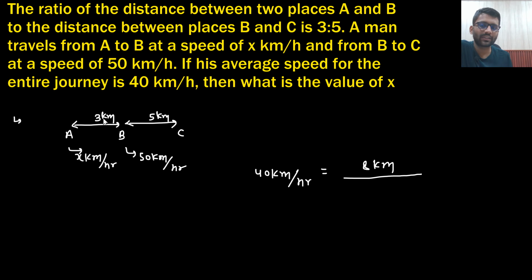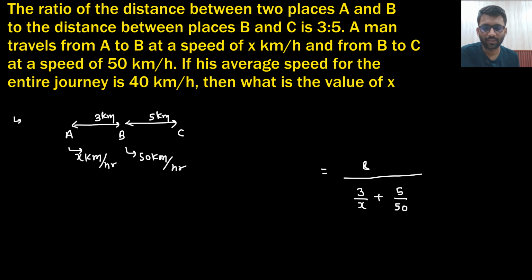If he is moving with the speed of x km per hour, that means he will take 3 by x time. Distance upon speed is time, plus distance upon speed. What is the distance? 5 by 50. That's it. And everything is going in kilometer per hour. So you don't need to worry about the units as well. So what it will be? So kilometer per hour also I can erase from here. So this will simply be 40.